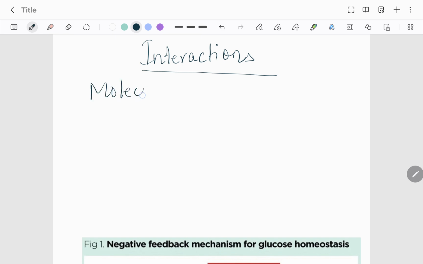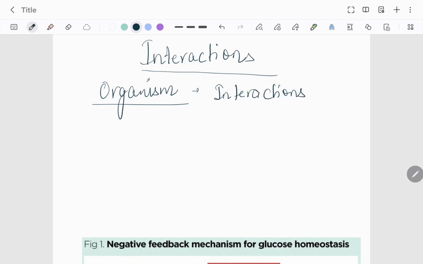We will study it at the molecular level, or we can say interaction between molecules at the organism level. So we are taking organism as the biological system, and within the organism we will see interactions between different molecules.